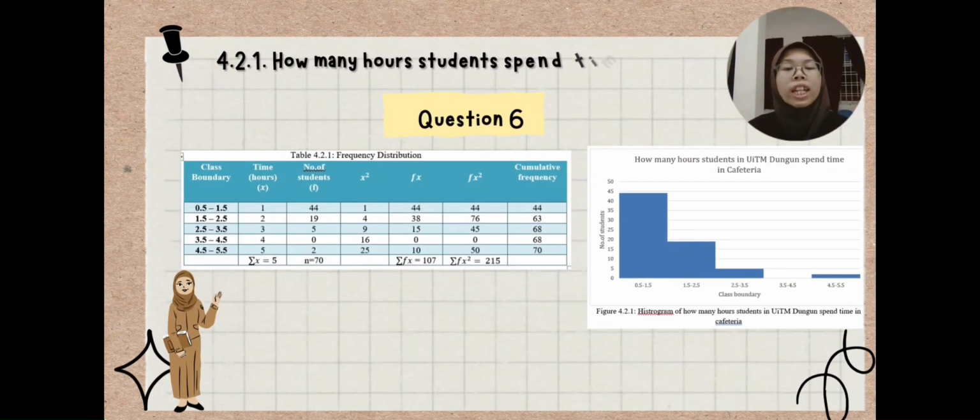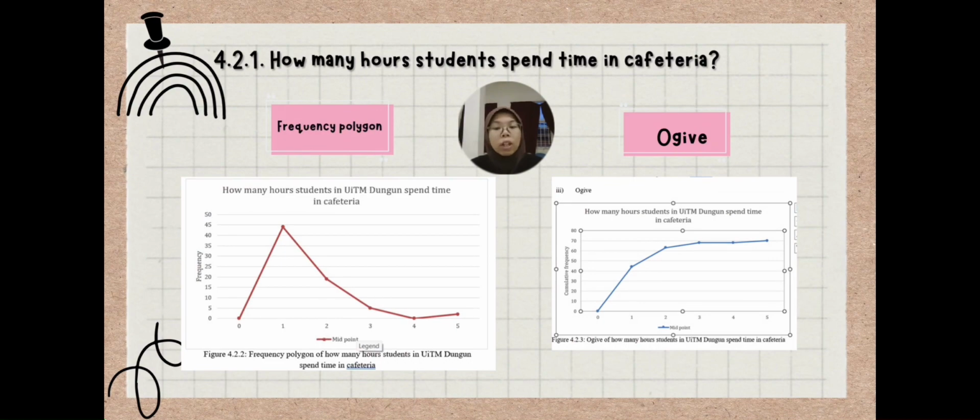For question 6, we can see the most of students usually spend 1 hour at the cafeteria with 44 students, while the second highest is 2 hours, 19 students. This shows the students will not be willing to spend more than 2 hours. In frequency polygons, we want to know about the frequency, so we can conclude that the highest frequency is 44 while the lowest is 0. Beside this is ogive. Ogive is a bit different from frequency polygon because the vertical line uses the cumulative frequency value. The highest value is 17 while the lowest is 44.